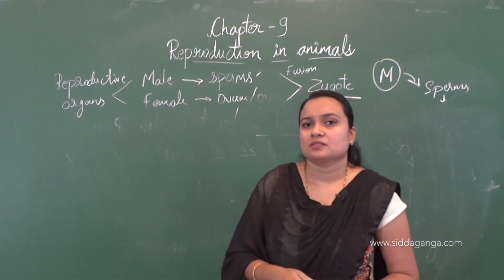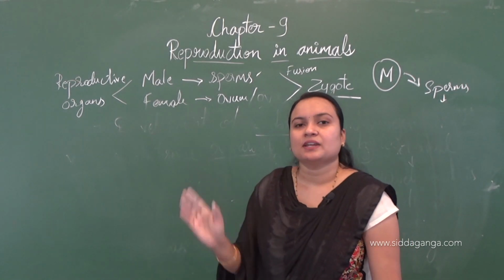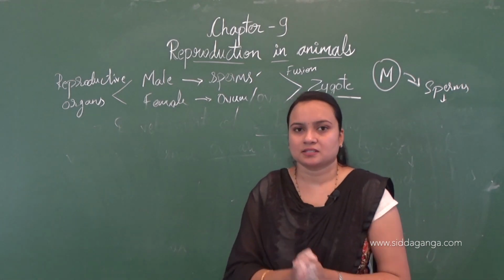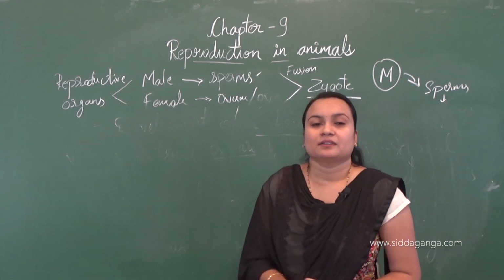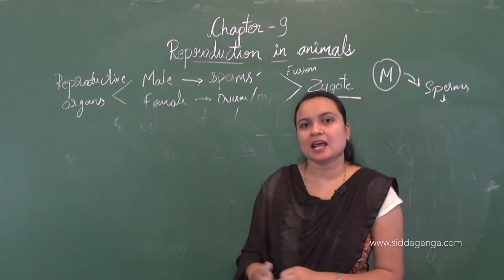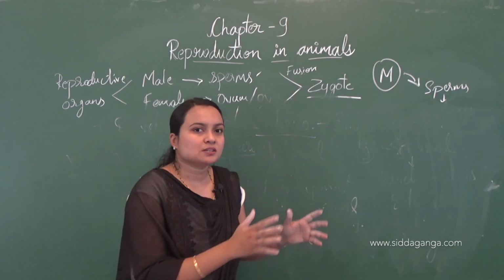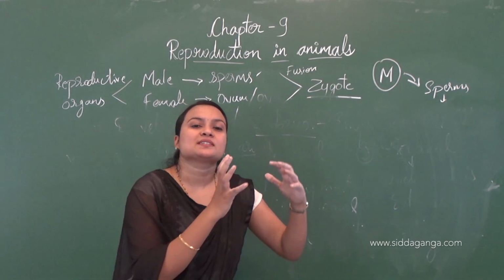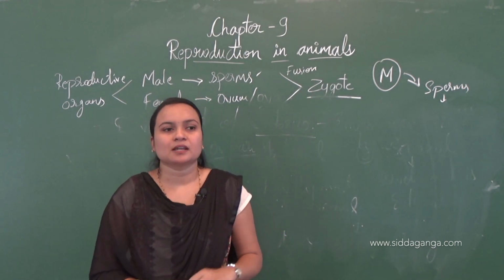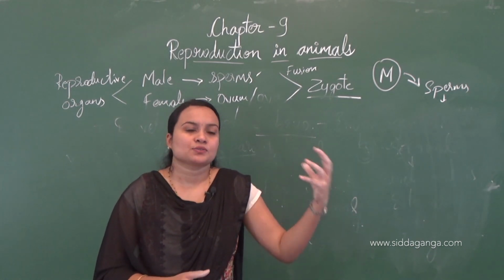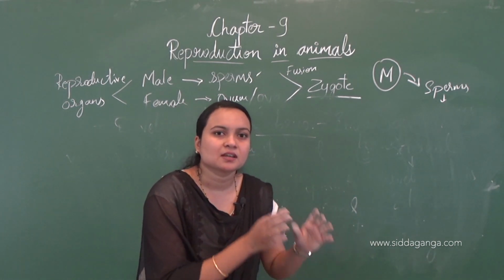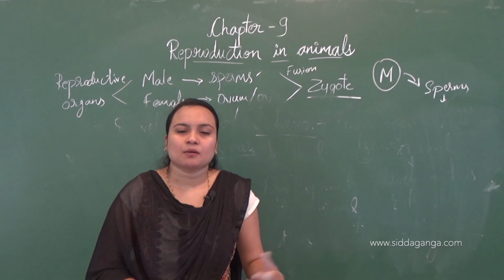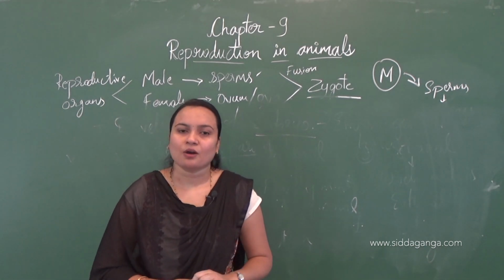Okay, so this was about today's session, where we discussed the types of fertilization, internal fertilization and external fertilization, and also the development of the embryo. In the next class, let us discuss how these young ones develop into an adult in some lower organisms. And also in the next session, let us discuss the asexual mode of reproduction. Okay, thank you.